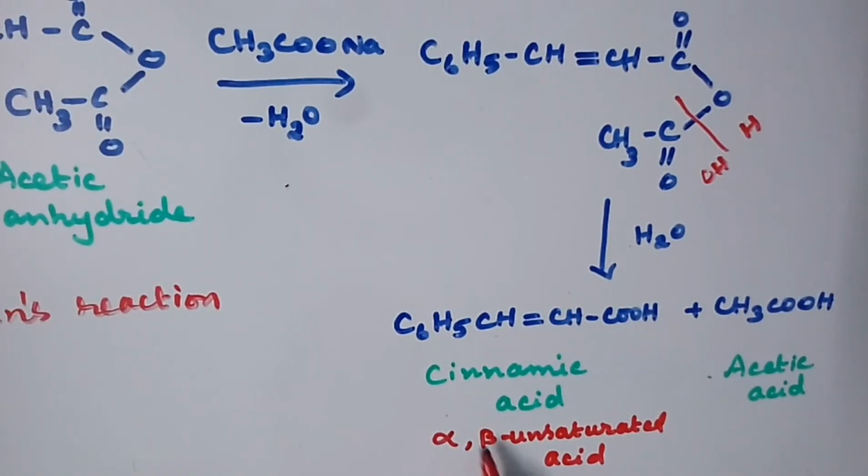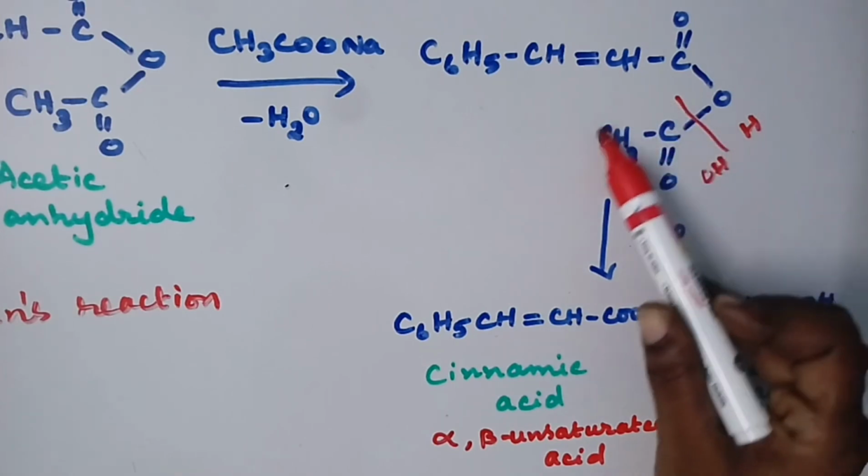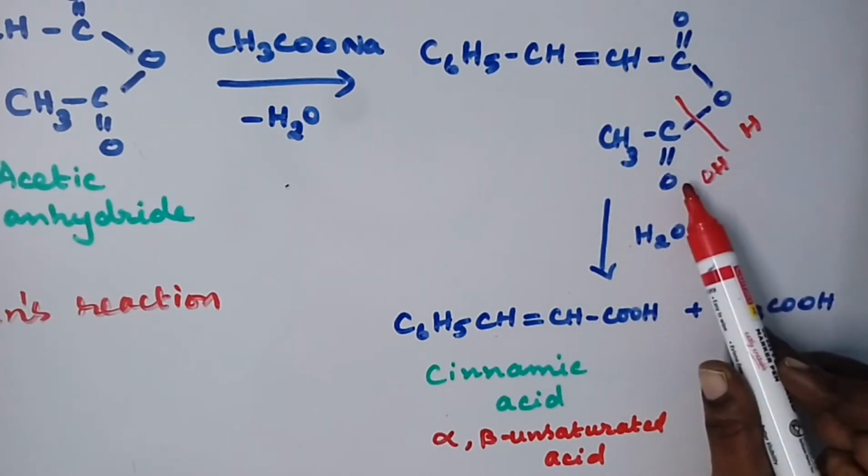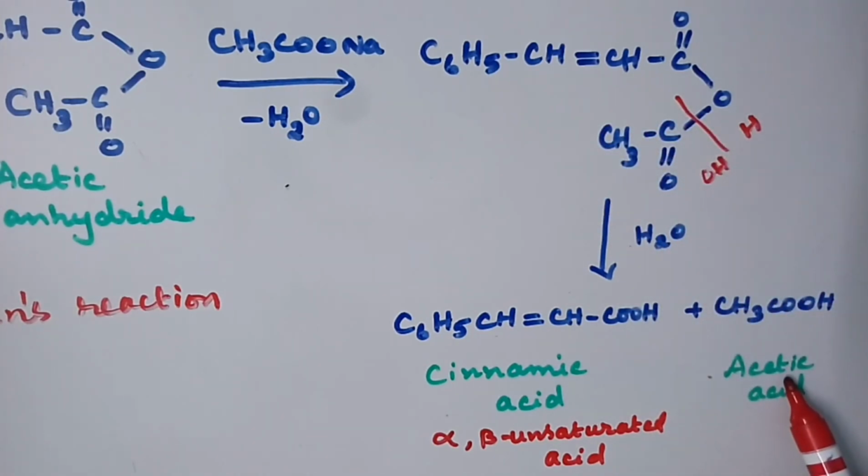And cinnamic acid is otherwise called alpha beta unsaturated acid. This group next to the functional group is alpha, and this is beta. So a double bond is there, so it is unsaturated. So alpha beta unsaturated acid, or cinnamic acid. Here we get the byproduct CH3COOH, that is acetic acid. This is a naming reaction, that is Perkin reaction.